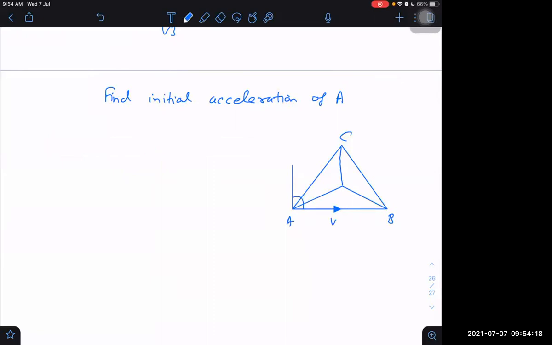But what is initial acceleration? How to get that? That I can get by knowing